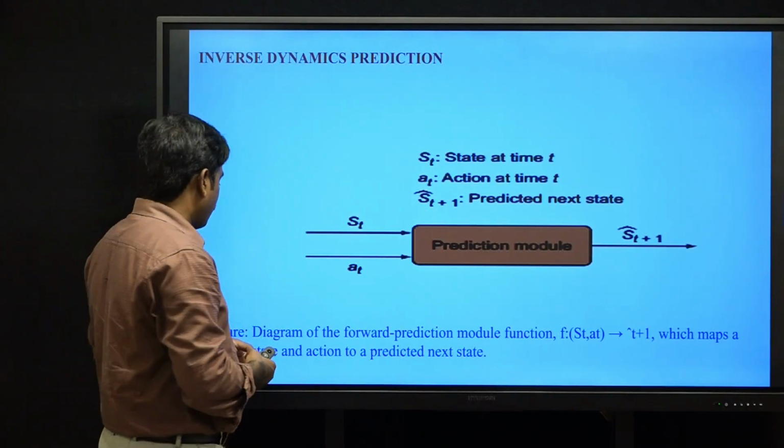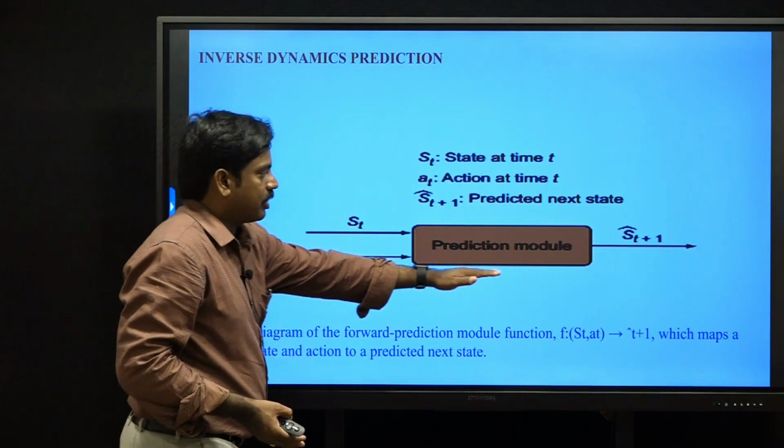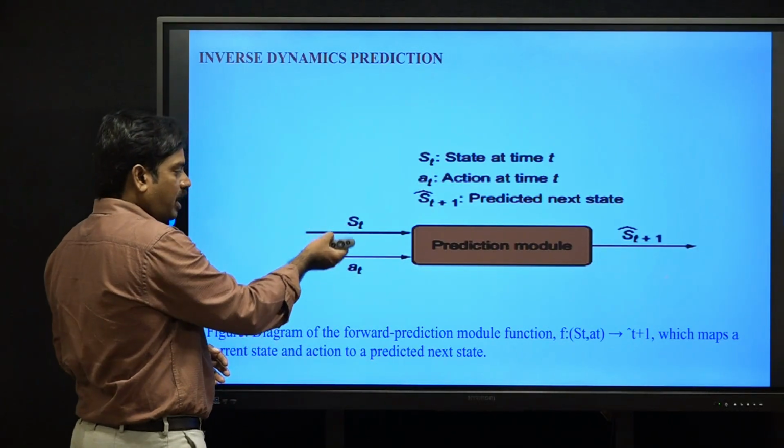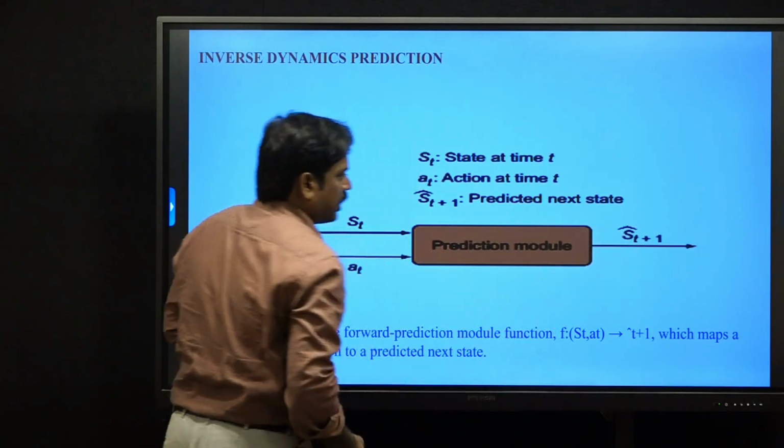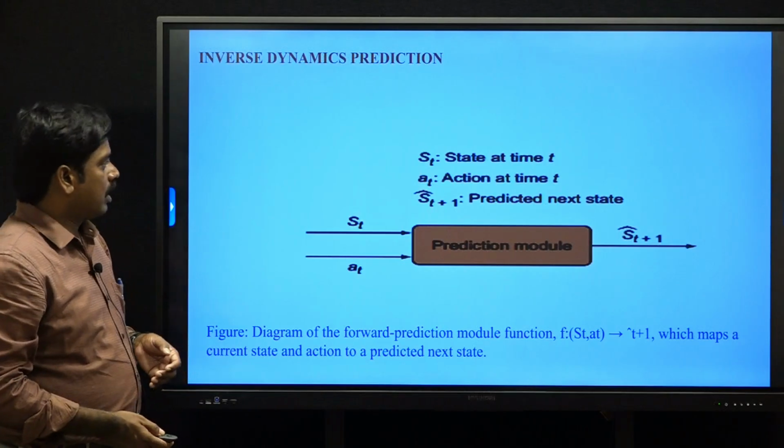This is the forward model diagram. The prediction module takes s_t and a_t, the current state and current action, and we predict the next state s_t plus 1.